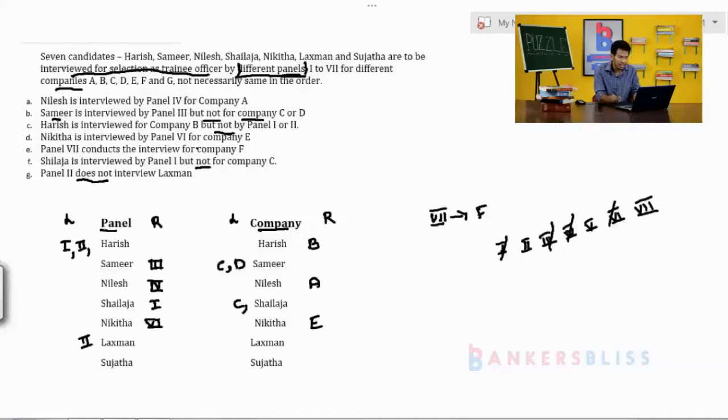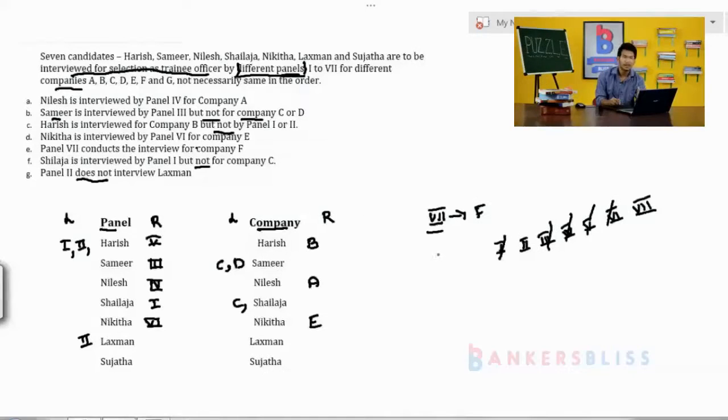But look at here. Seventh is evaluated by company F, but Harish is evaluated by company B. It means Harish does not come for seventh. Harish definitely comes for the fifth. Next one. Look at here. We finished Harish and remaining are Lakshman and Sujata.